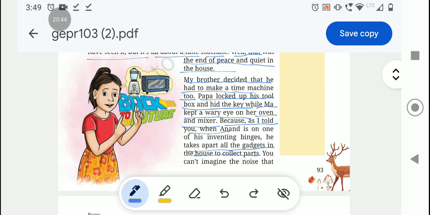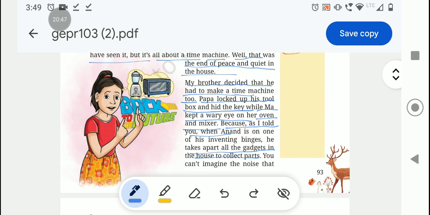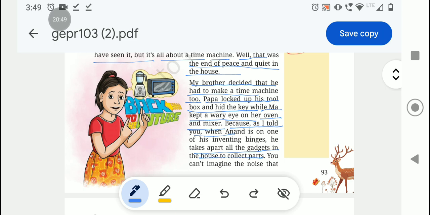So here she is telling that when Anand decided to make the time machine, Papa locked up his tools and Ma kept a wary eye on her oven and mixer, because when Anand is on his inventing wings, no one can stop him. So he takes all the gadgets in the house to collect parts for the time machine.